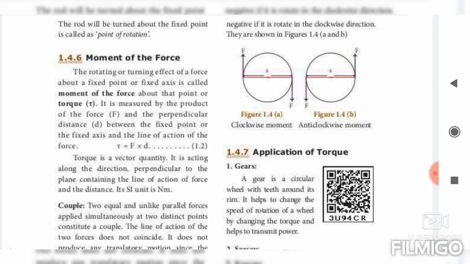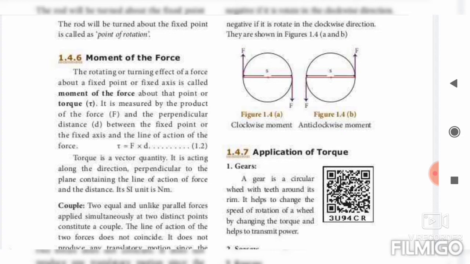So just learn the definition. The moment of force is the product of force and the perpendicular distance between the fixed point or fixed axis and the line of action of force. So the formula is tau equal to F into D. The torque is a vector quantity. The moment of force also is a vector quantity.